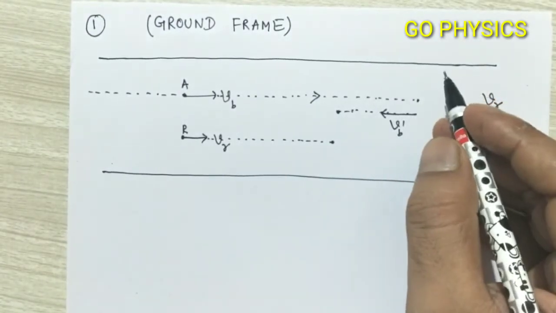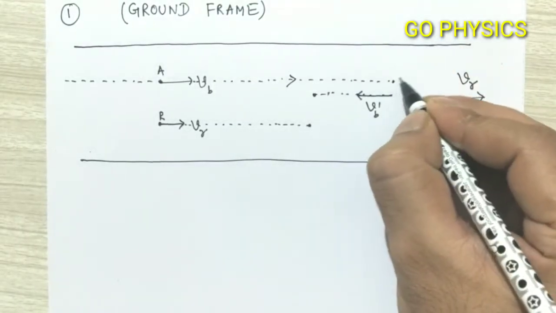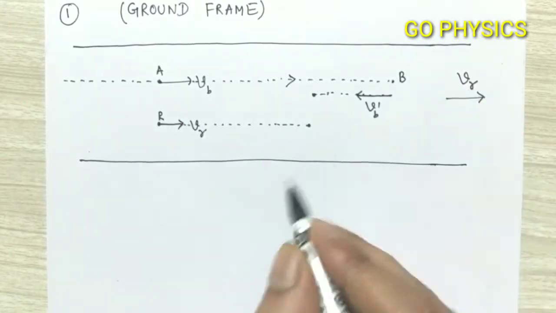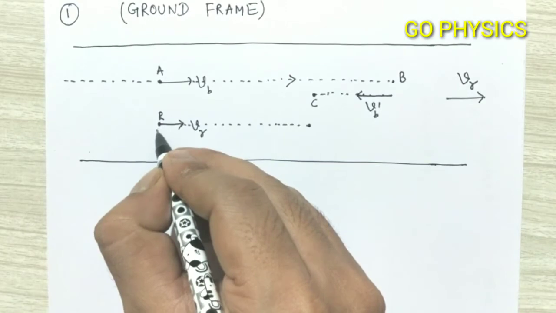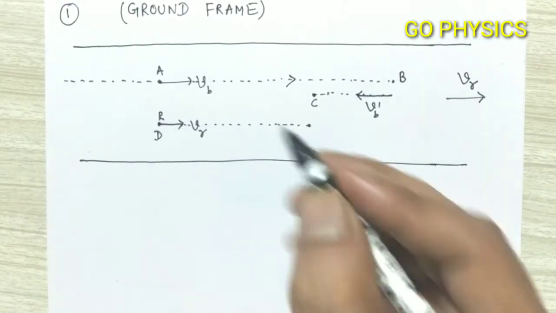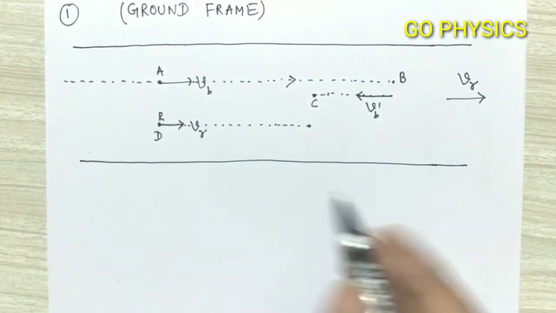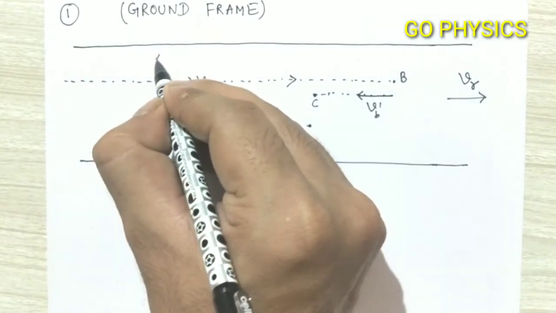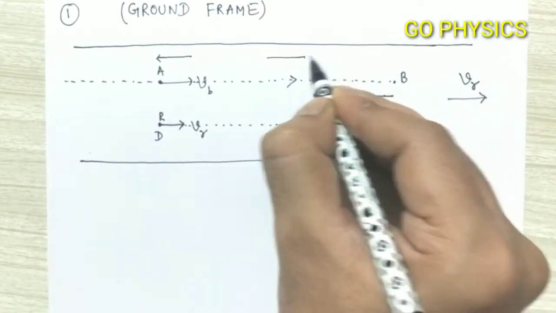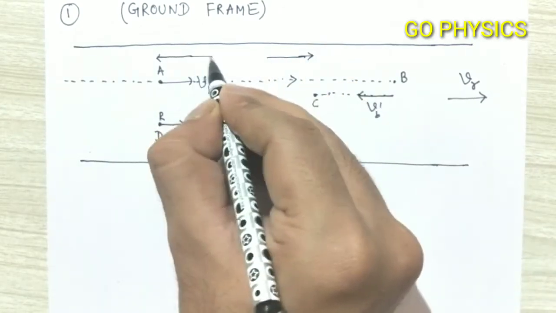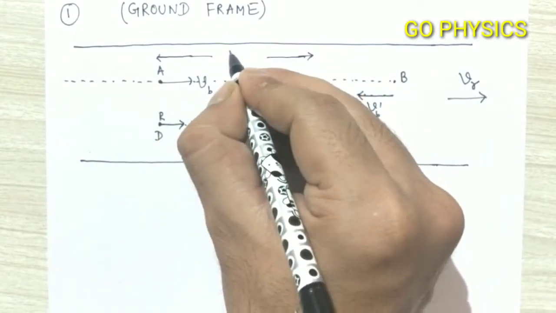So let us suppose this point as B, this point as C, and this point where the raft is present initially is D. It is given in the question that the distance between point A and point C is 6 km.